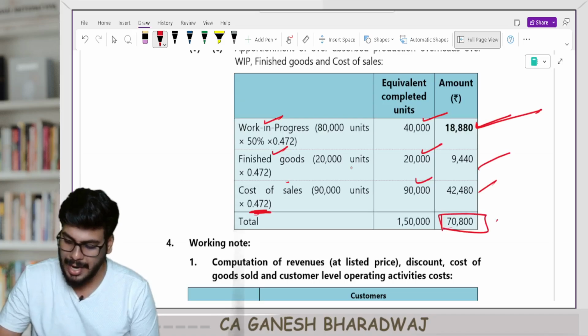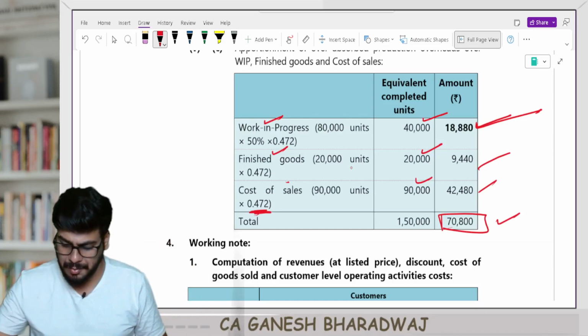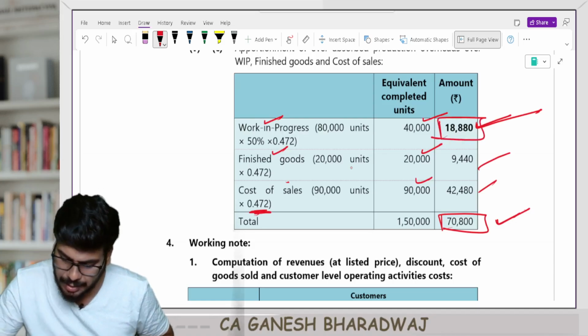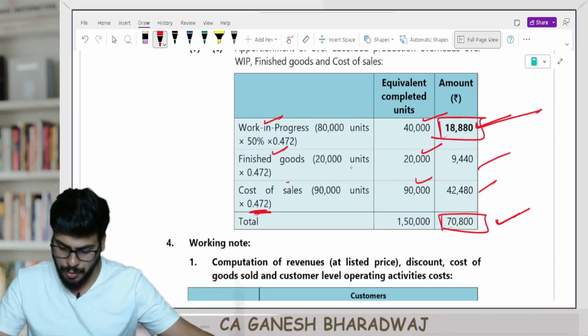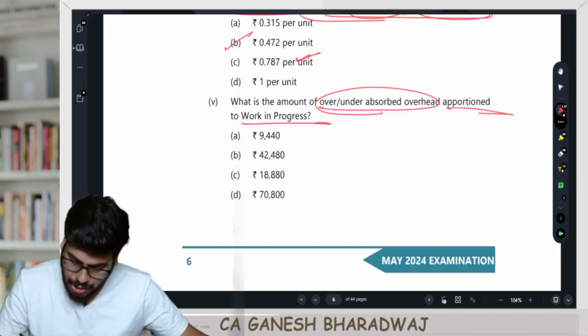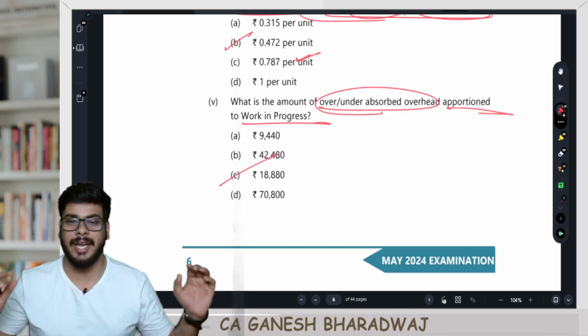42,480. Overall, if you add up, you will get the total amount of under or over absorption. In this case, it's an over absorption, right? Attributable due to price level changes, normal reasons. The answer here is they have only asked for the share of WIP here. Clear with this, guys? It's going to be 18,880. So it's going to be 18,880. The answer is going to be option number C, and that's about it.